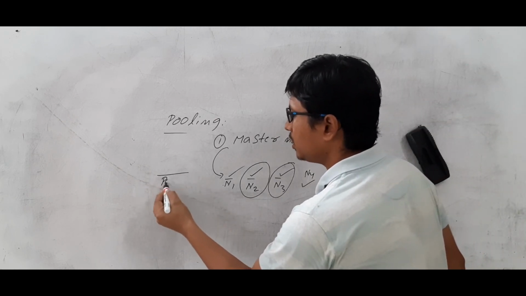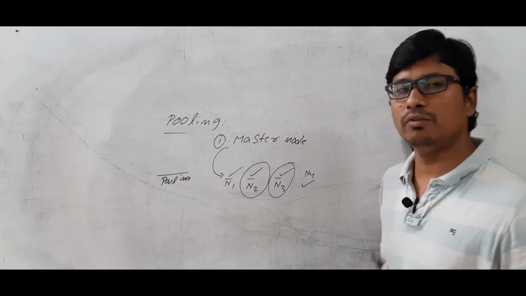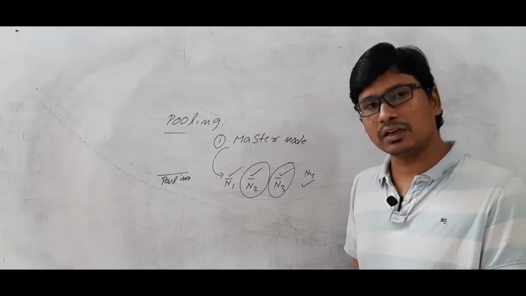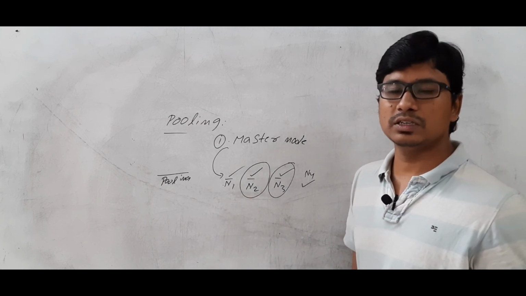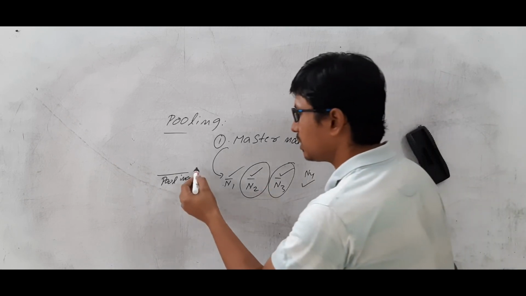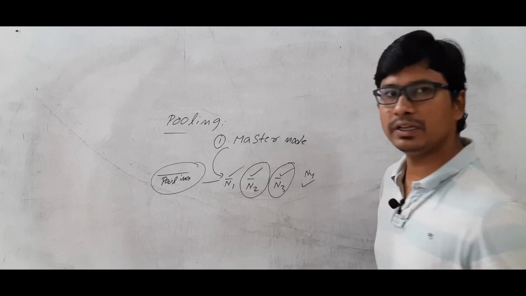You will have a polling period. During the polling period, the master node will ask the nodes whether they have data to transfer. Let's take that node 1 does not have data to transfer. Then it will ask node 2 to check whether it has any data to transfer. If it has, then it will transfer. So this one we will call the polling period. Then the data transfer will happen.